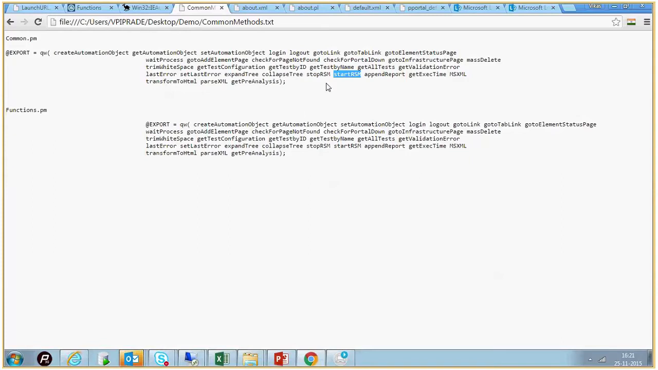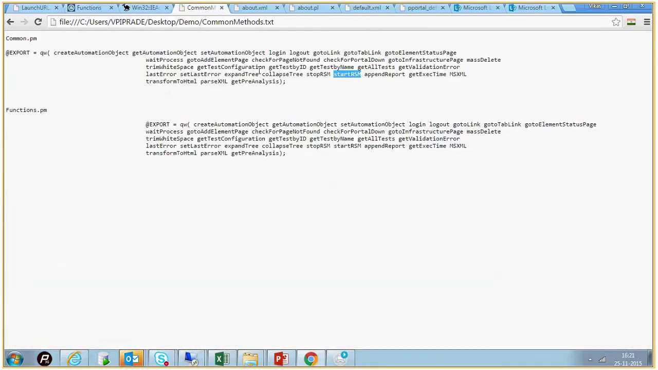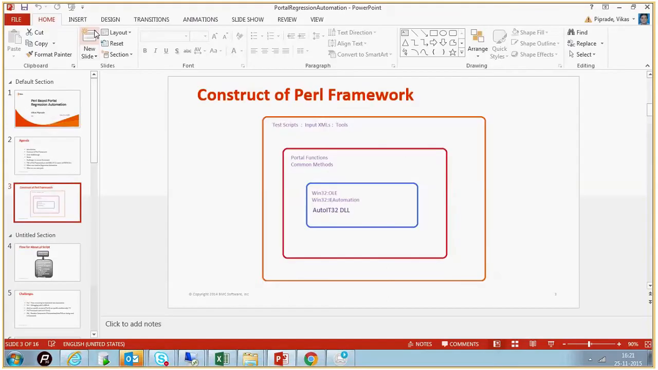Right? Yes, and inside this they have used IE automation and the AutoIt DLL functions. So they are not kind of isolated. They have used those functions in this. So all the functions available in this particular framework are used by our script.